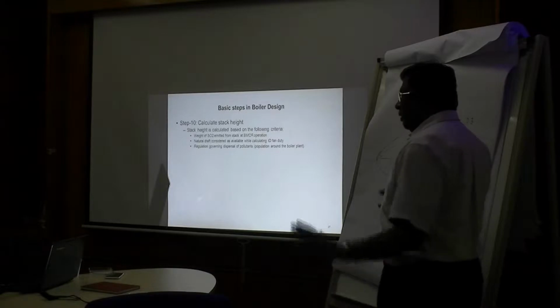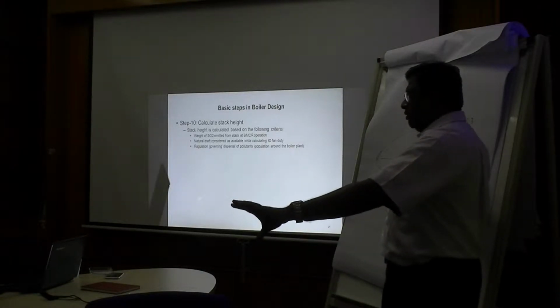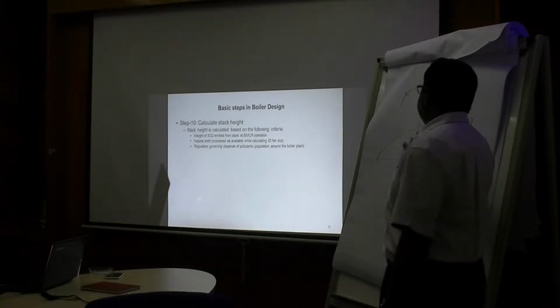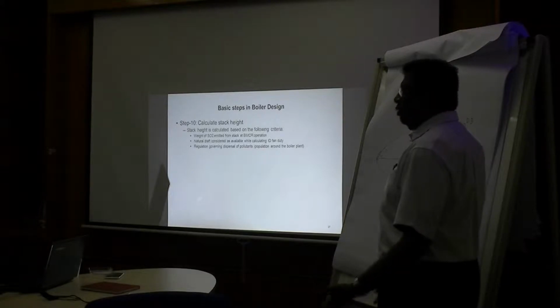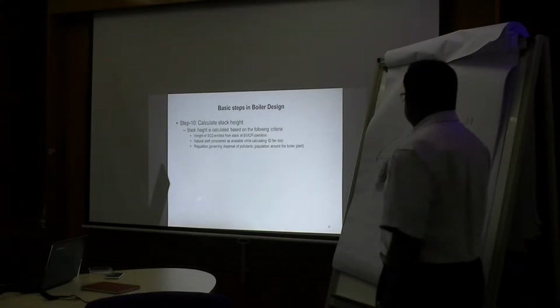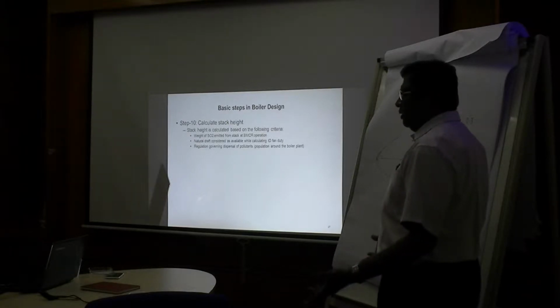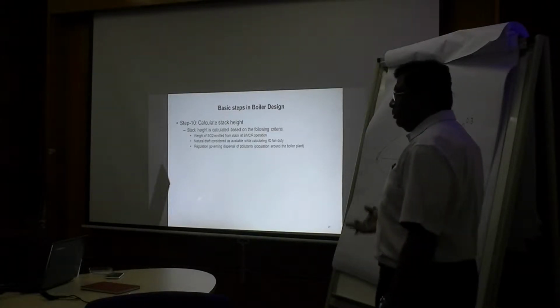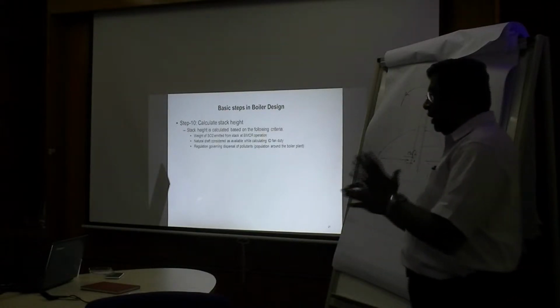Some people just take it very casually, keep a high temperature here, save money on the heating surfaces, and say, this is only to protect your stack. I am giving you 180 degrees here. Why? You could have given me 150 also, and still the stack would have been safe. I am losing efficiency. 30 degrees is 1.5% efficiency, which is huge.